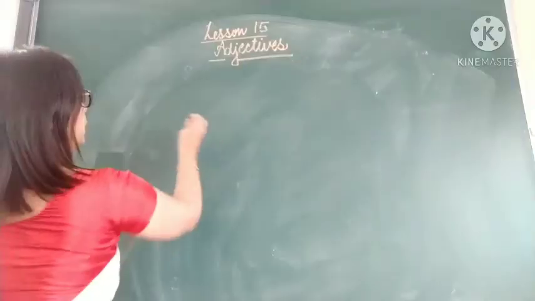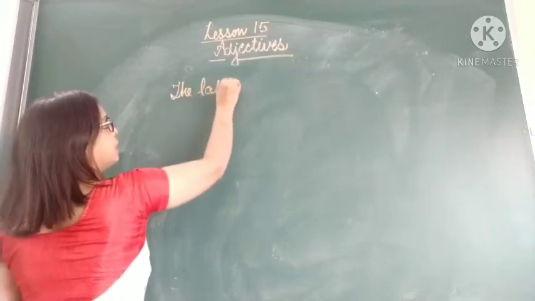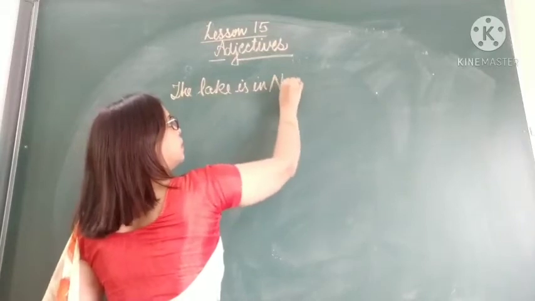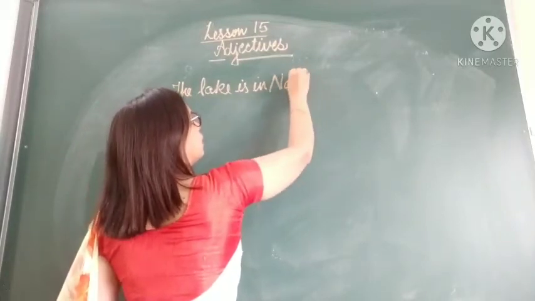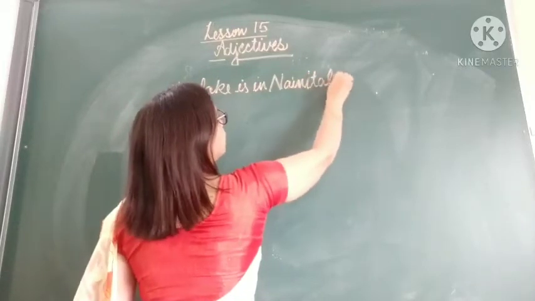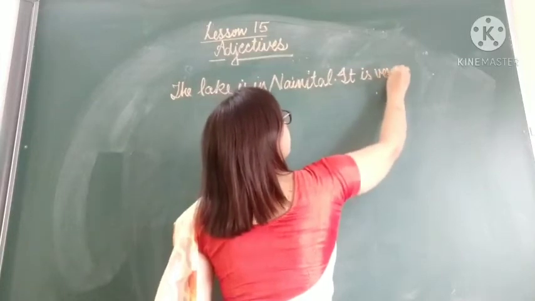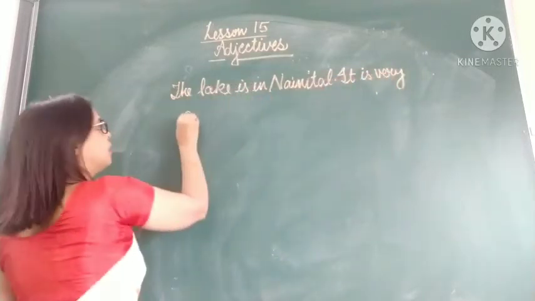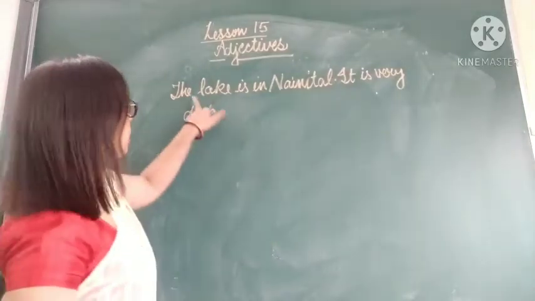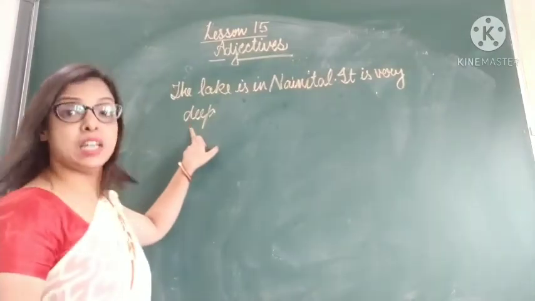Let's see an example. If I write, the lake is in Nainital. It is very deep. The sentence is, the lake is in Nainital. It is very deep.